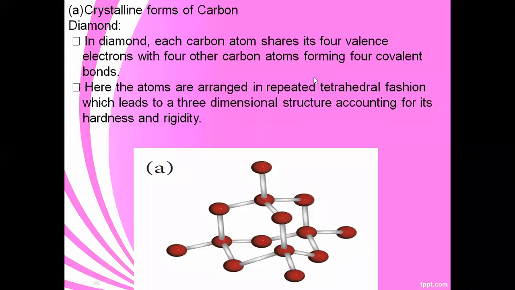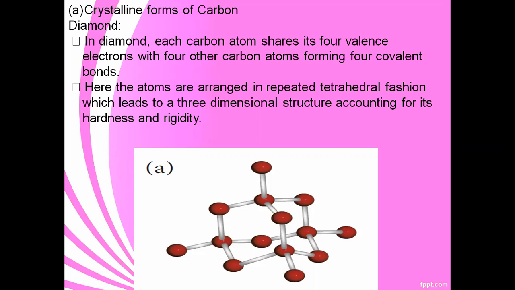So the first one is diamond. In diamond, each carbon atom shares its 4 valence electrons with 4 other carbon atoms, forming 4 covalent bonds. It is arranged in a tetrahedral fashion. So it is a 3-dimensional structure. The 3-dimensional structure gives it hardness and rigidity.